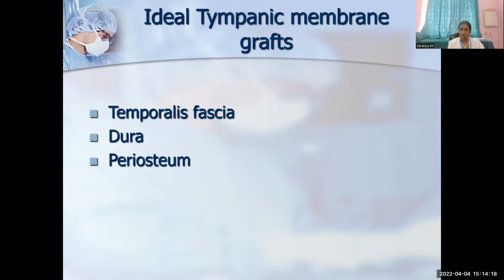And what are the common graft materials which are used for reconstruction of the tympanic membrane? Temporalis fascia, dura, cartilage, perichondrium, periosteum, even split skin graft, fat from the lobule. All these things can be used for tympanic membrane grafting. The commonly used graft is temporalis fascia.